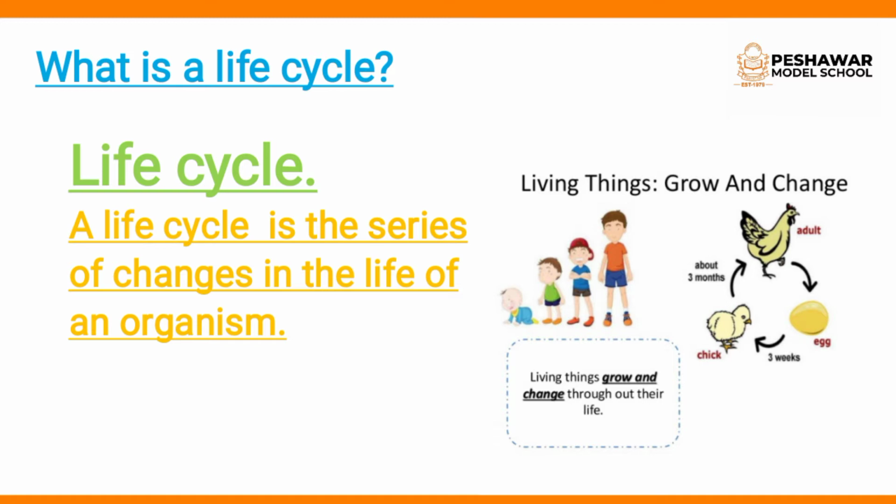What is a life cycle? A life cycle is the series of changes in the life of an organism. With the passage of time, all living things become old and die. So they make copies of themselves by having their young ones. So the life cycle means the different stages through which an organism passes in its life.